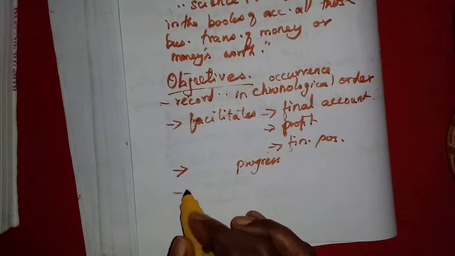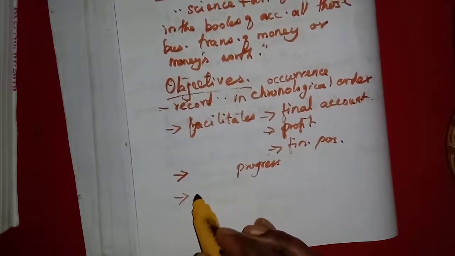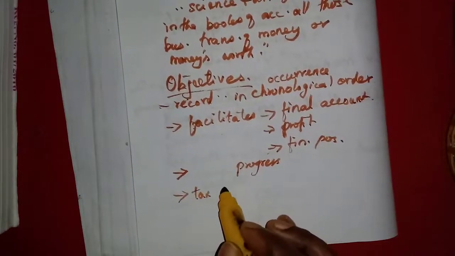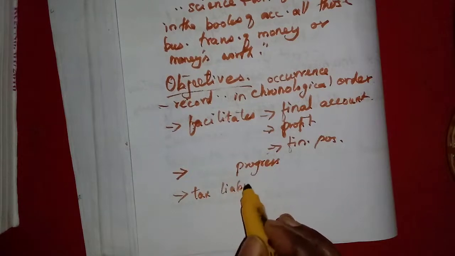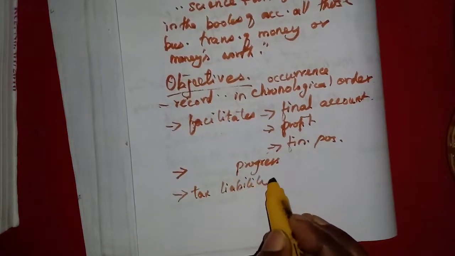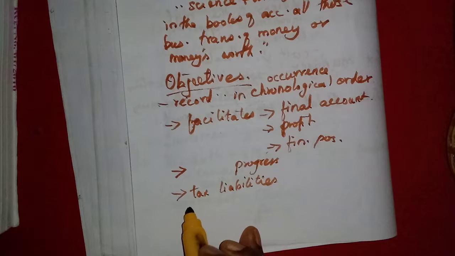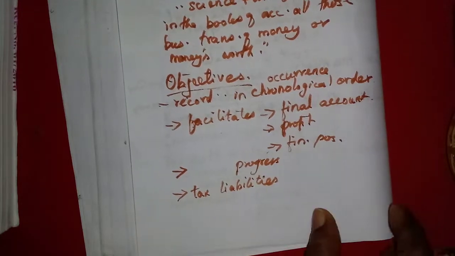Then this also facilitates the tax liabilities. Calculate the tax liability. How much is our tax? That can be calculated. So all these are the objectives.